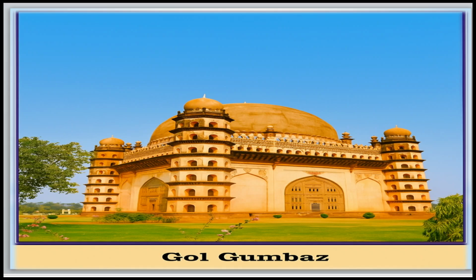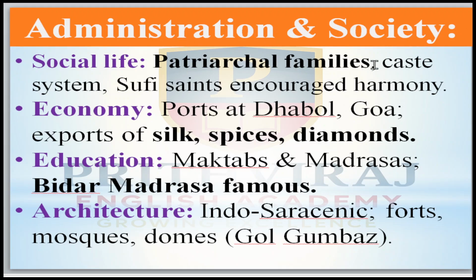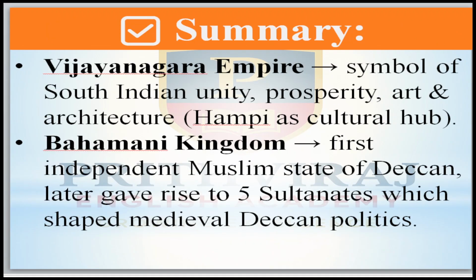Now come to the summary. The Vijayanagara Empire is a symbol of South Indian unity, prosperity, art, and architecture. Especially Hampi we call a cultural hub.